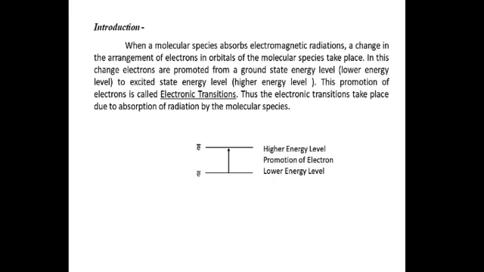This promotion of electrons is called electronic transition. Thus, the electronic transitions take place due to absorption of radiation by molecular species. From the diagram, it is clear that electrons are promoted from low energy level to high energy level.